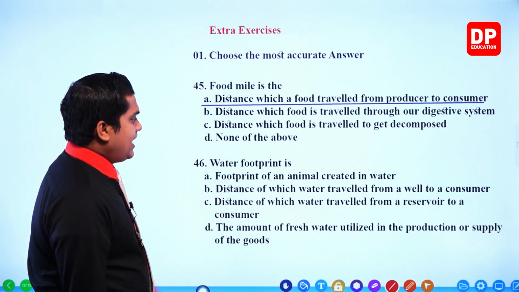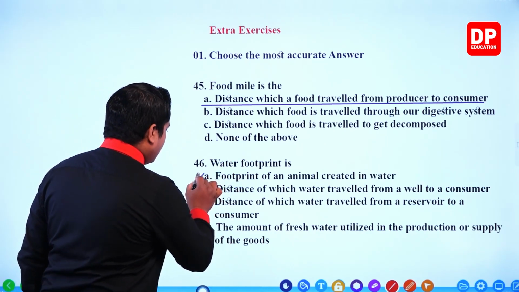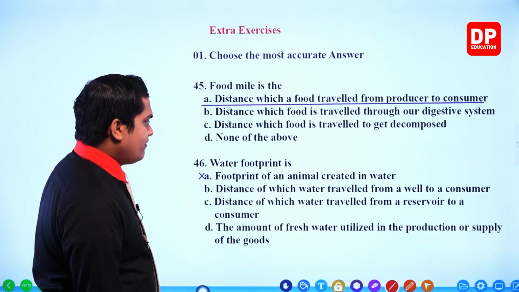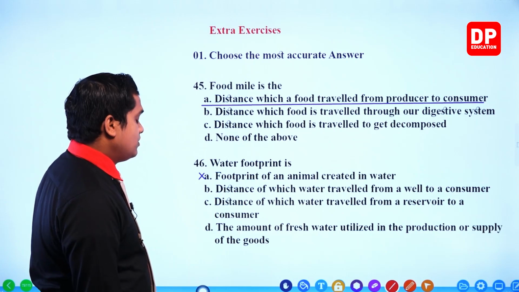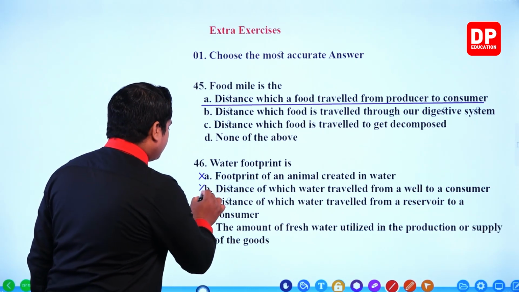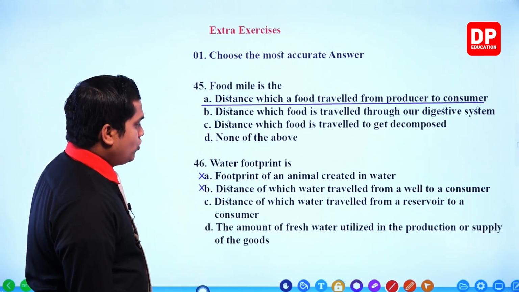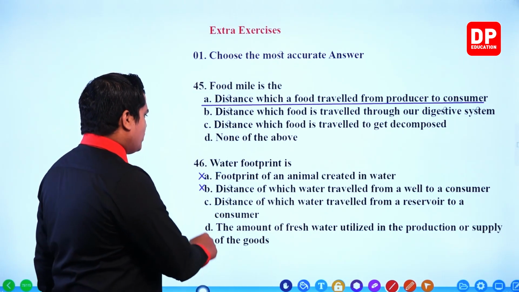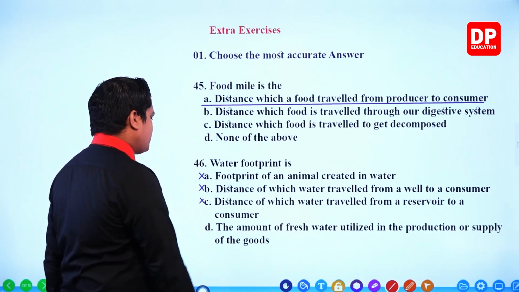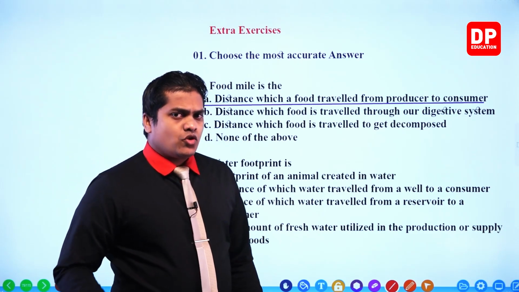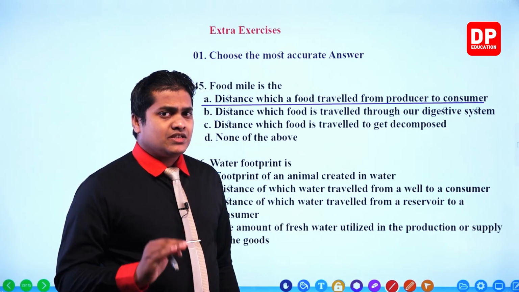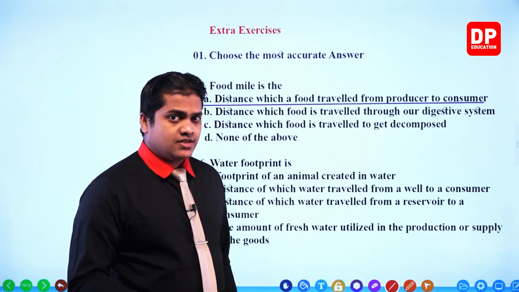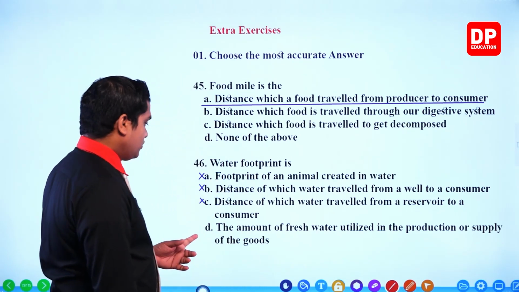So footprint of an animal created in water. Incorrect. Distance which water traveled from a well to a consumer. Once again incorrect. Distance which water traveled from a reservoir to a consumer. This is not talking about the distance traveled, my dear children. It's reflecting the amount of water, right? Volume of fresh water utilized during a production. Then the fourth one should be our answer.